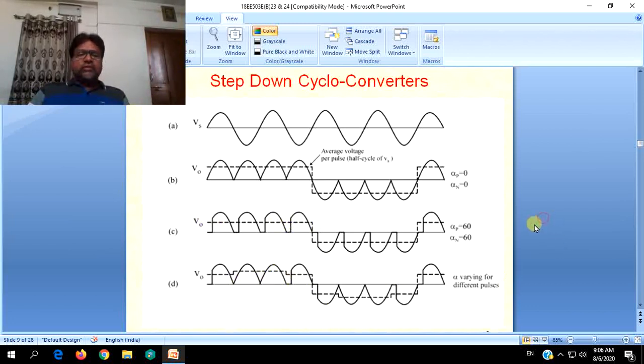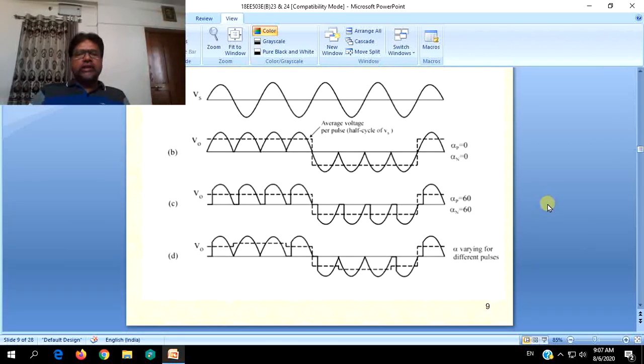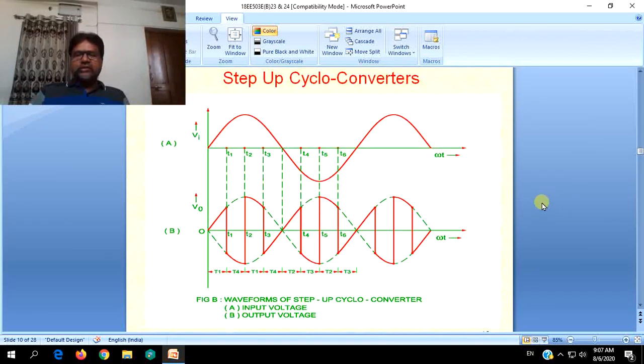And we can understand that we can only step down the voltage, but we cannot step up the voltage in either case. So step down cycloconverters will decrease the frequency, as well as they can be used to decrease the output voltage also. But we cannot increase the voltage in any case. And this is the case of step up cycloconverters, where the output will be having a frequency more than the source voltage.